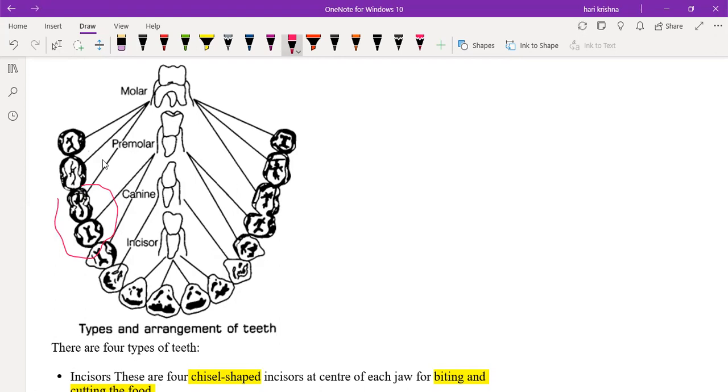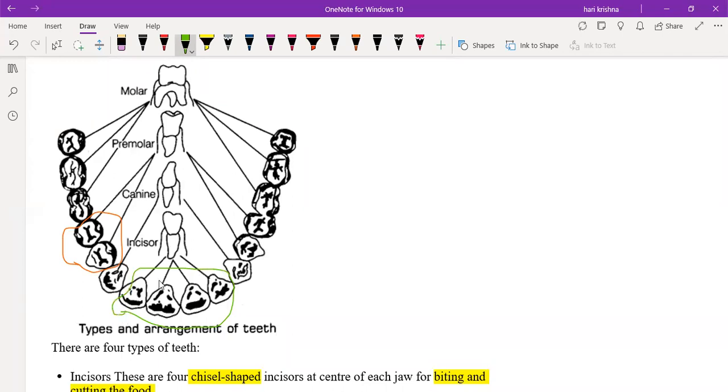Sorry, this is not the premolar, right? There is another type of teeth, the molars. So this is the premolar. Those are not canines. Okay, I will draw one more structure here. Tell me what this is, the green color pen. Those are incisors.